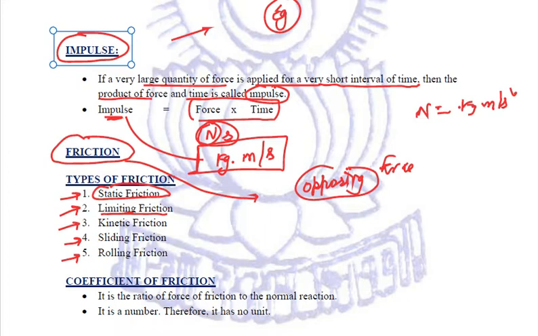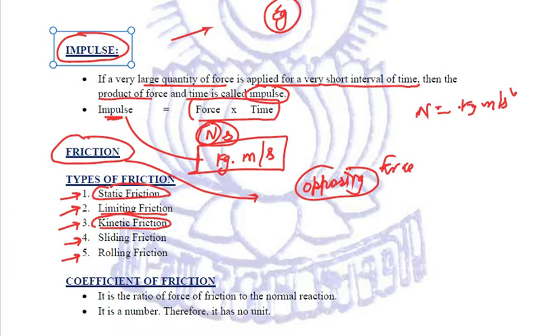The third type of frictional force is the kinetic friction. Now, what exactly is kinetic friction? This is once again an opposing force that comes into play when one body actually moves over the surface of another body. This kinetic term, we are well aware that the kinetic term is related to motion. So when a body is already moving on the surface of another body, then the kind of frictional force that comes into existence, that is called the kinetic friction.